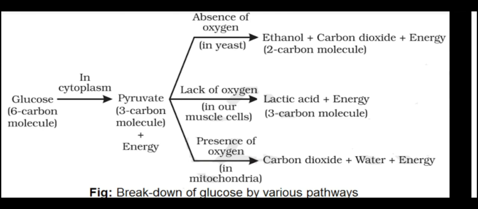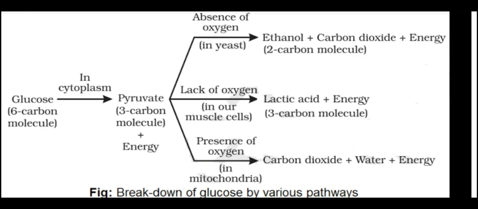Organisms use different ways. Some use oxygen to break down the glucose completely into carbon dioxide and water. Some use other pathways that do not involve oxygen. But in all cases, whether aerobic or anaerobic respiration, the first step is the breakdown of glucose, a 6 carbon molecule, into a 3 carbon molecule called pyruvate. This process takes place in the cytoplasm of the cells.